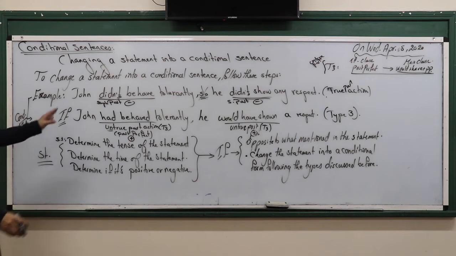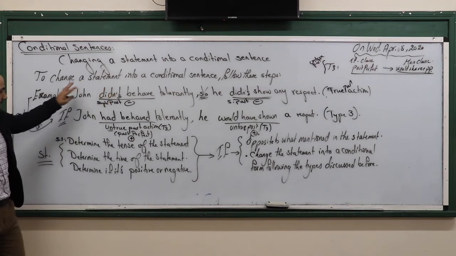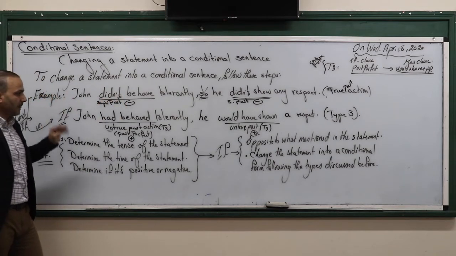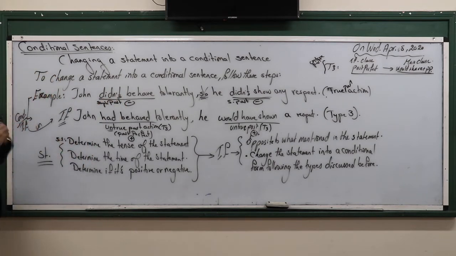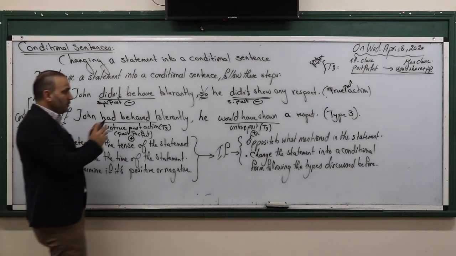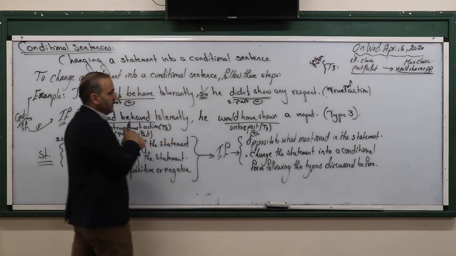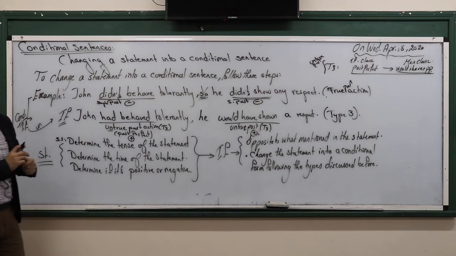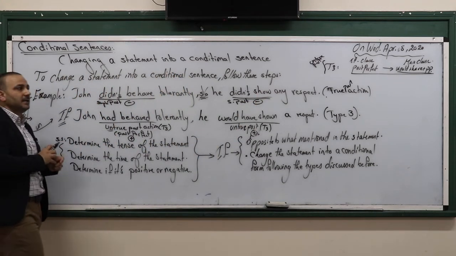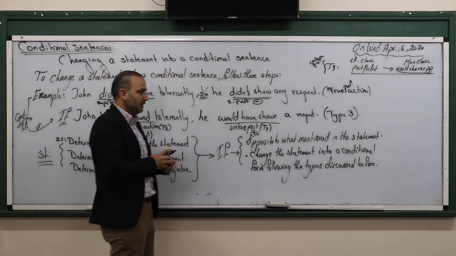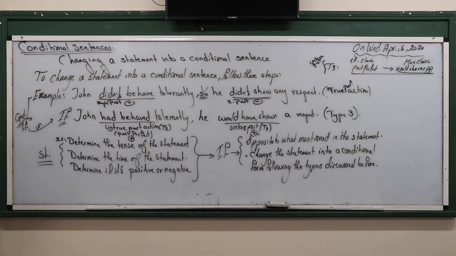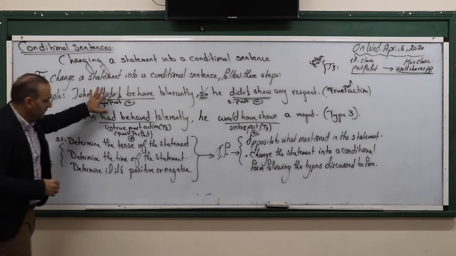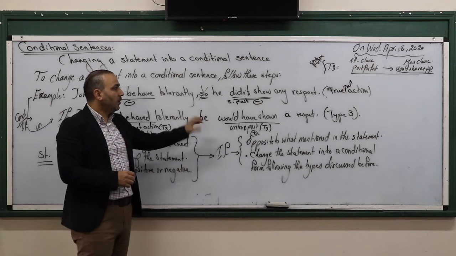So here, first of all, when we determine the action, determine the tense, that's it, the if clause and etc. Here, just one thing I want to add, because you may see the sentence in a different way. John didn't show any respect, so he didn't, or because he didn't behave tolerantly. So by having these, of course, to be written, but just to focus on this, determine the action, the tense, determine the time, and also determine if it is positive or negative.